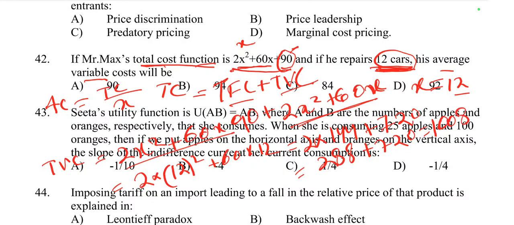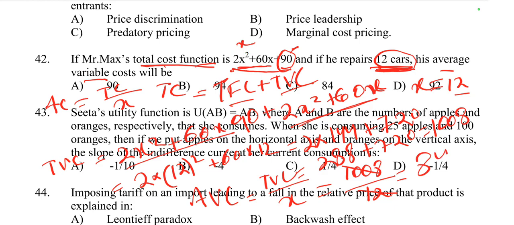So TVC is equal to 1008. Then AVC is equal to TVC by x, which is 1008 by 12 is equal to 84. So the value of average variable cost is 84.